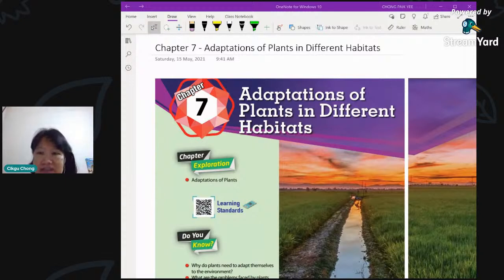All right, now let's look at adaptations. Now, what is the meaning of adaptation? We have seen a lot of aspects of the plant from the previous chapters. The latest one was sexual reproduction, and before that, we have also seen the organs and the parts of the plant and so on.